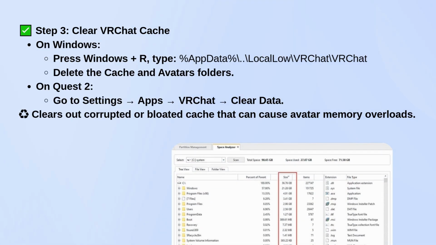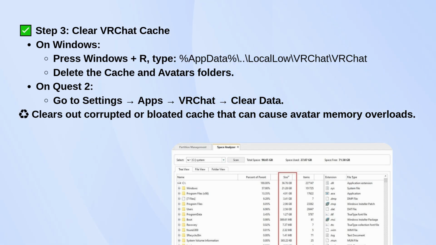Finally, try clearing your VRChat cache. On Windows, press Windows plus R on your keyboard. Type in what you see on the screen right now. Then press Enter. In that folder, delete the cache and avatars folders.